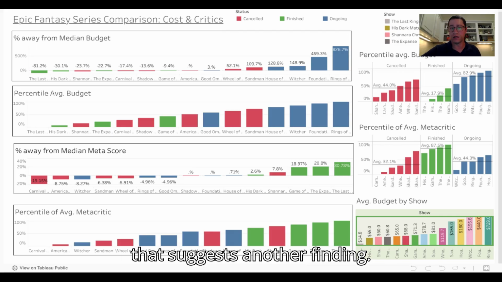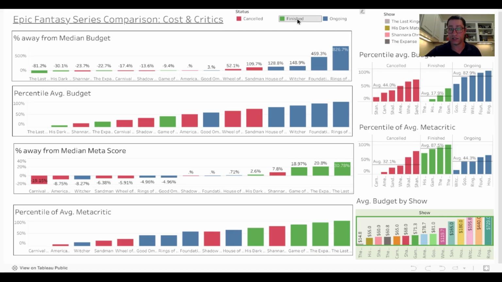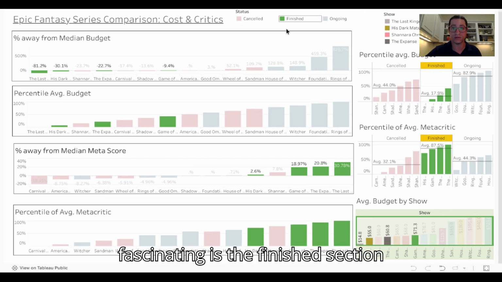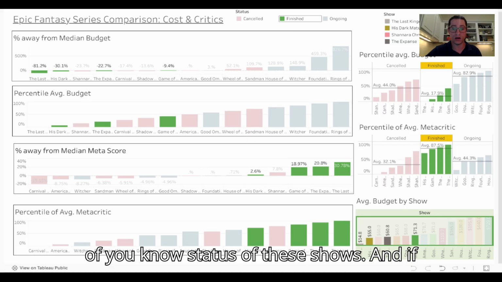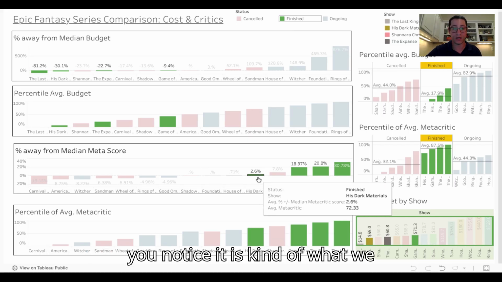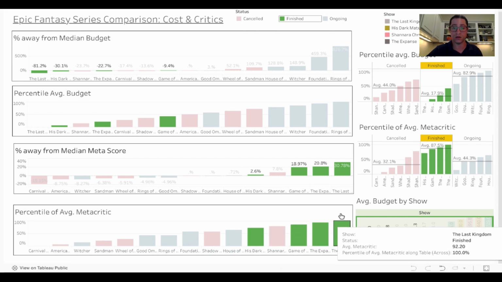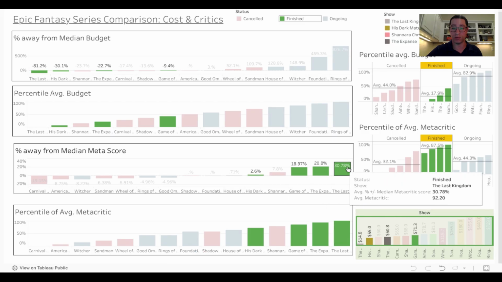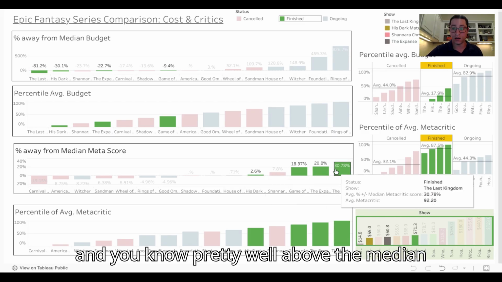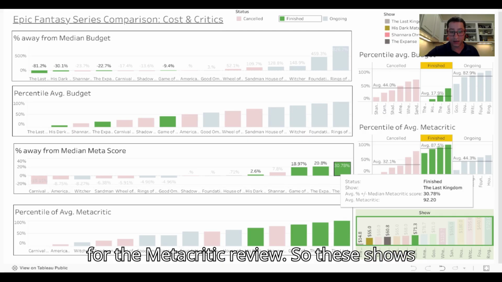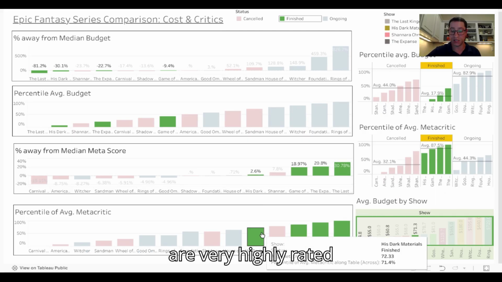Another finding I think is very fascinating is the finished status of these shows. If you notice, it is kind of what you would expect: they are way upper percentile, and pretty well above the median for the Metacritic reviews. So these shows are very highly rated, because they were finished, right?